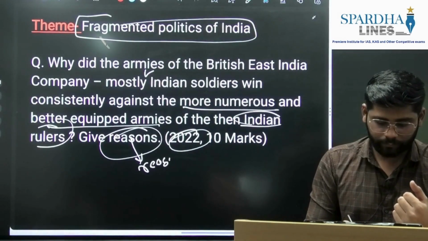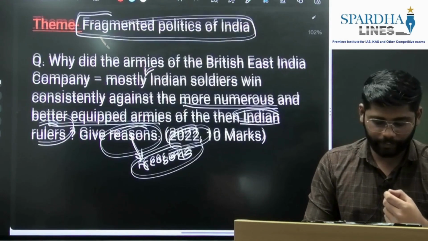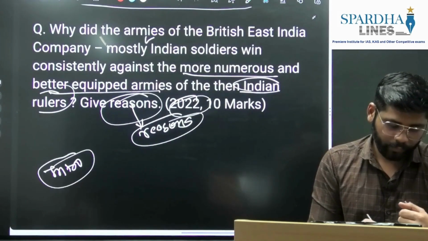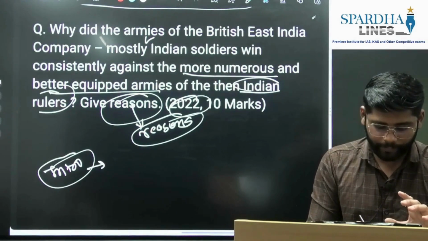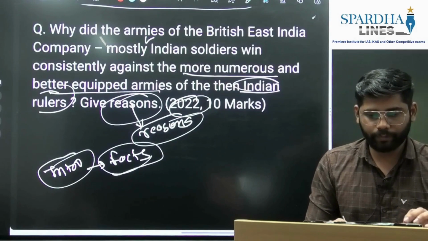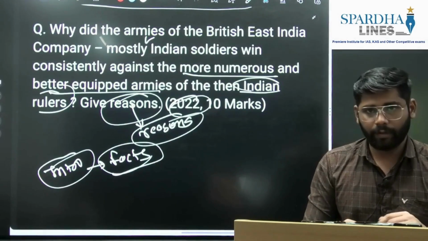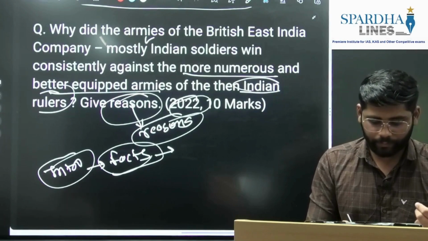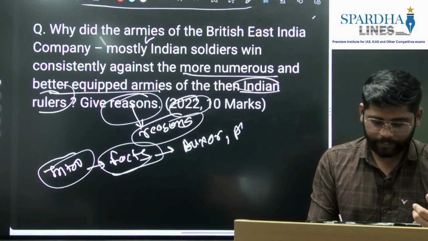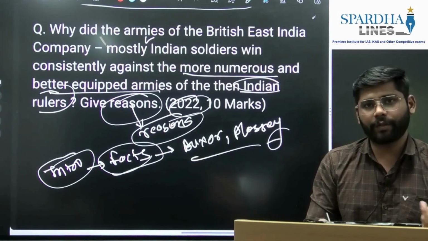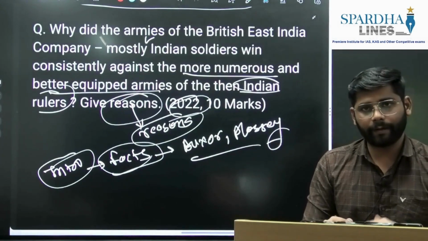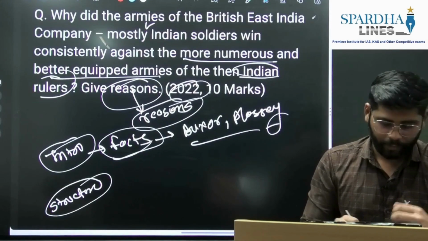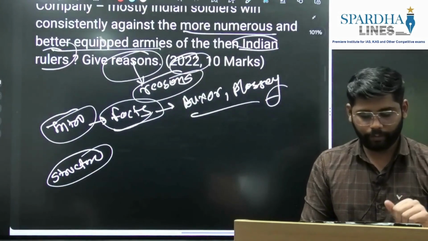Okay, so when we write the reason, we'll first see the introduction, then we'll move towards the body part. In the introduction, we can bring the facts also. So when it comes to facts, we can write the major battles where, despite having the large army, the British overpowered Indian rulers. We can mention the Battle of Buxar and the Battle of Plassey. These are the major battles we can mention here, and link it to the question. Then we'll move towards the actual body part, the structure, and also we'll include presentation here only.